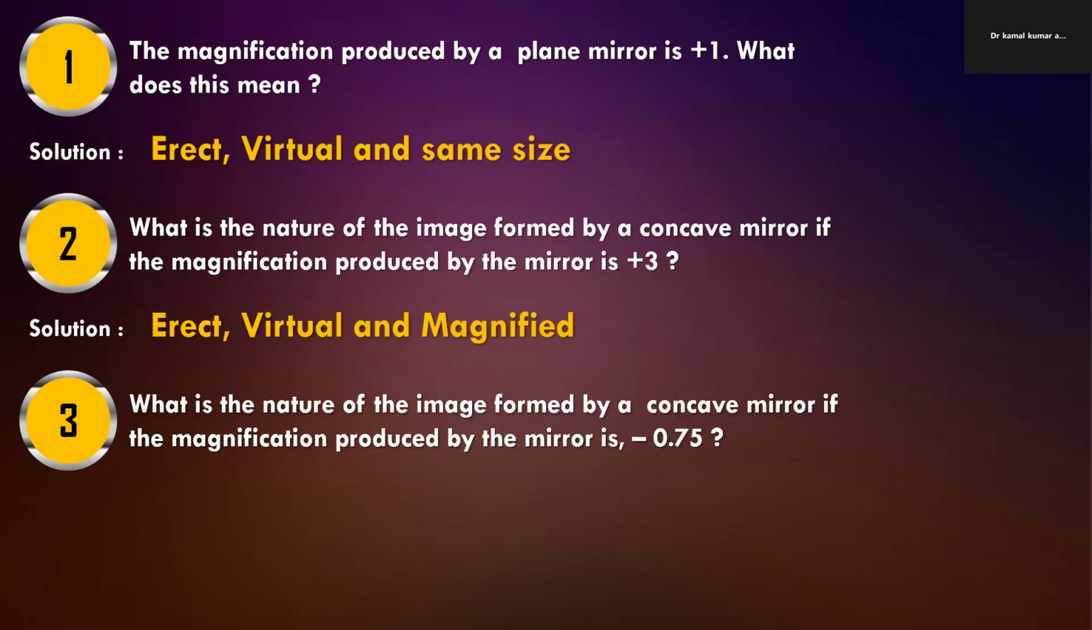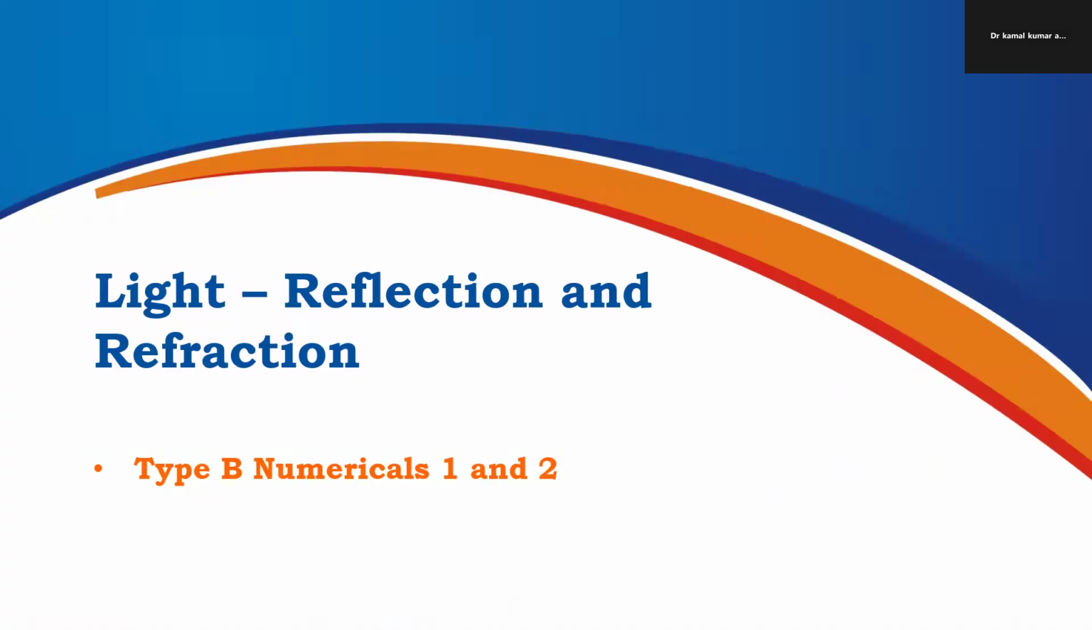What is the nature of the image formed by a concave mirror if the magnification produced by the mirror is 0.75 in negative? Again, negative sign in magnification is showing that the image is real and inverted, and it is less than 1, so 0.75 is less than 1, so it is diminished.